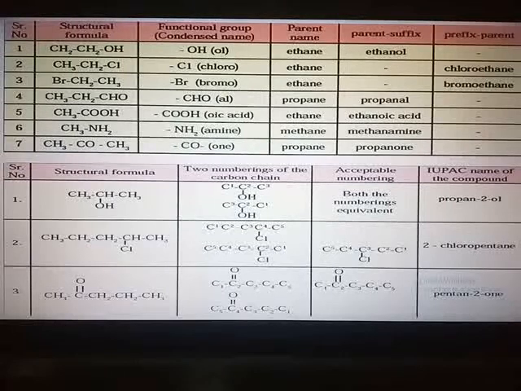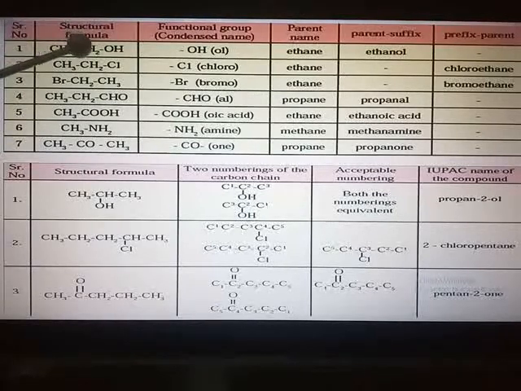Always remember, I have told you in the very beginning that all the organic compounds are considered as derivatives of saturated hydrocarbons, and hence they are known as alkanes. So surely you are going to find out the parent alkane first, whether it is ethane, methane or propane, depending on the number of carbon atoms present. Here itself you take different examples.